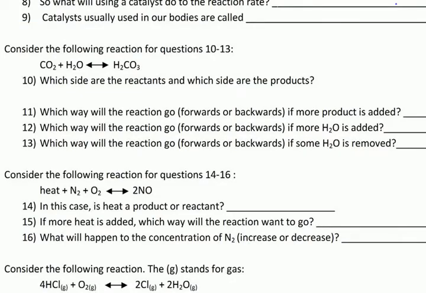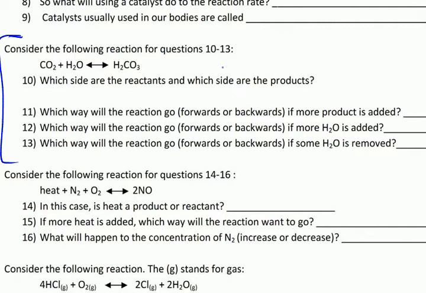Okay, so what does that look like in terms of chemistry? Well, let's take a look at this problem here. Consider the following reaction. CO2 plus water will make H2CO3, carbonic acid. Now you notice the double arrow, meaning it can go back and forth. This is actually a reaction that you will see in soda. Carbon dioxide will dissolve in water to make carbonic acid, and it doesn't stay carbonic acid though. I mean, if you've had soda before, you know that CO2 will come out of the solution and evolve out of the soda. So it's continually going back and forth, and there's some rate.